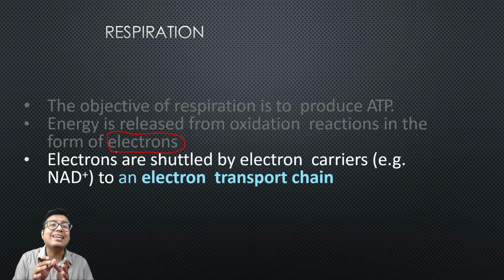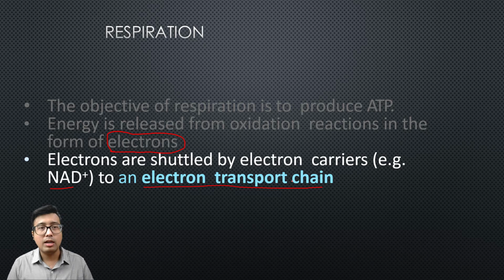So once these electrons are generated, what happens? They are shuttled by electron carriers like nicotinamide adenine dinucleotide, or it may be NADP plus also. They shuttle these electrons into the ETC, or the electron transport chain.